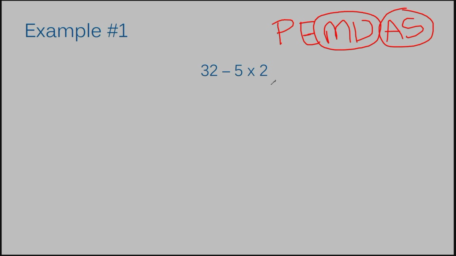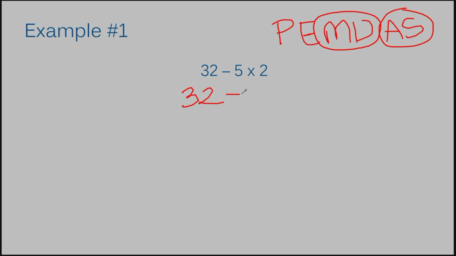This time when I look, it doesn't matter if I see multiplication or division. It doesn't matter which comes first. I'm going to take note of it as I move from left to right. So I'm moving from left to right. Yes, I have multiplication. Okay. Because I have multiplication, that means I need to solve this part right now because that's the step that we're on. So to solve this, I say rewrite the entire problem except for the portion that you are solving. You're going to rewrite it as the solved answer. So this is going to look like 32.